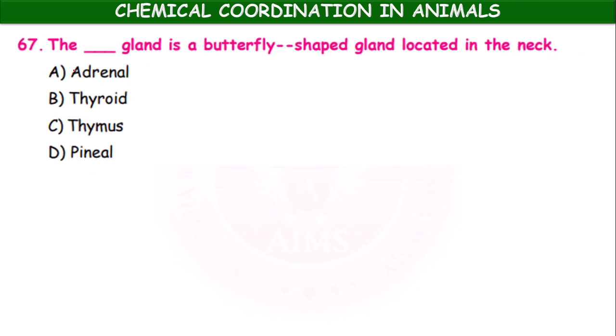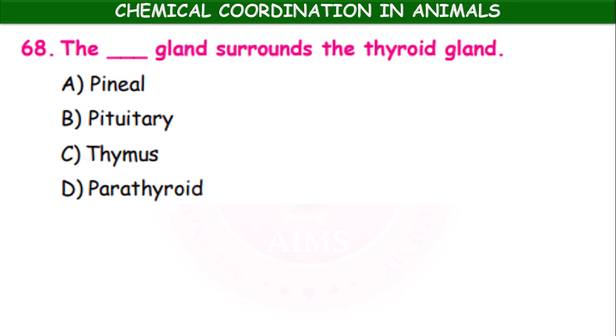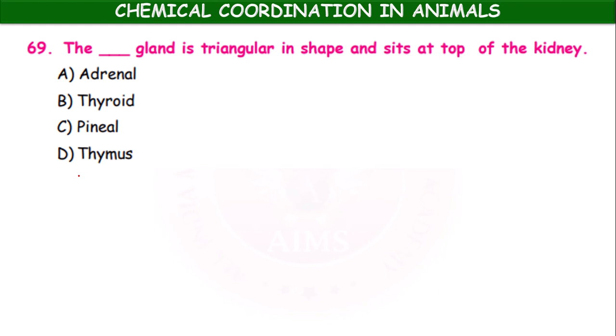The dash gland is a butterfly shaped gland located in the neck: adrenal, thyroid, thymus, pineal. It is the thyroid gland which is butterfly shaped. The dash gland surrounds the thyroid gland: pineal, pituitary, thymus, parathyroid. Thyroid. Next, the dash gland is triangular in shape and sits at the top of the kidney: adrenal, thyroid, pineal, thymus.